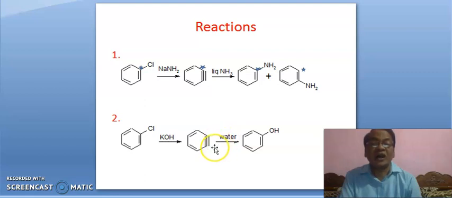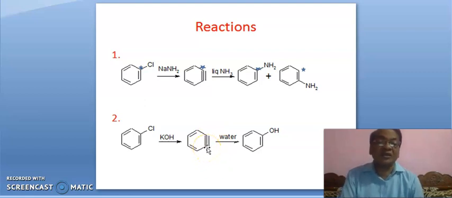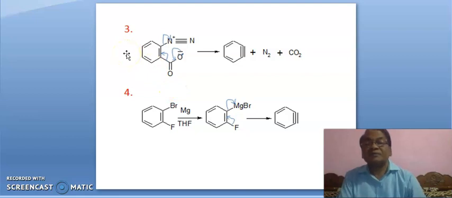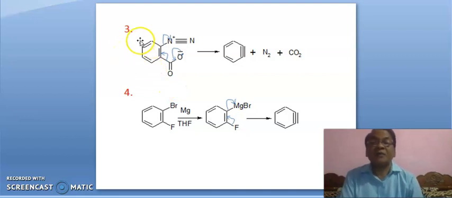Both conditions are same. 50% chance is to attack here and 50% chance is to attack here. You have obtained phenol. Okay.